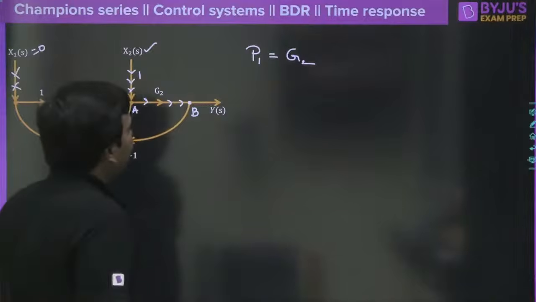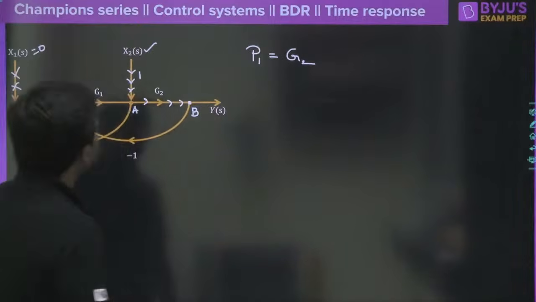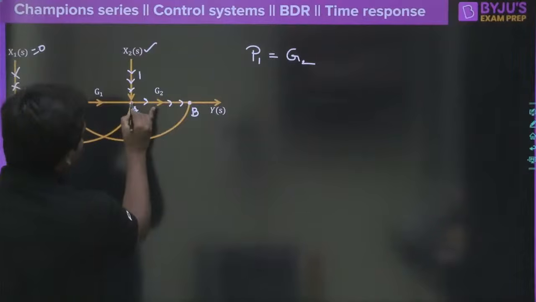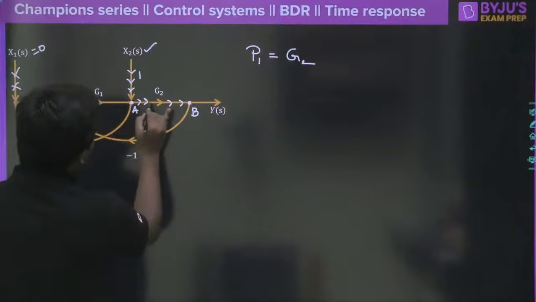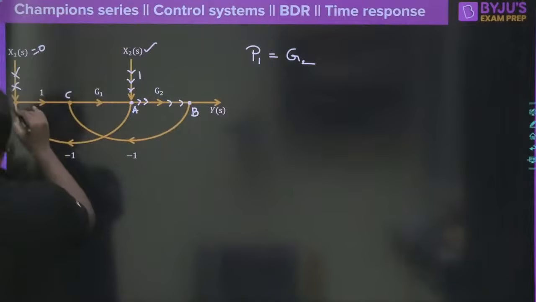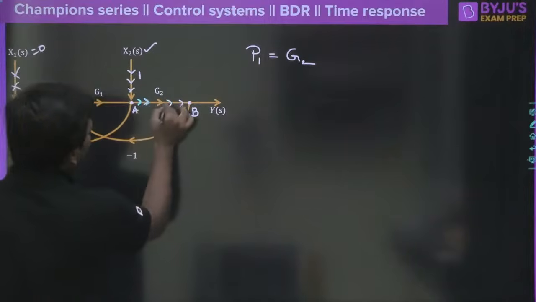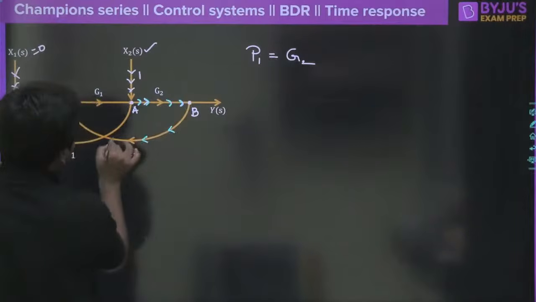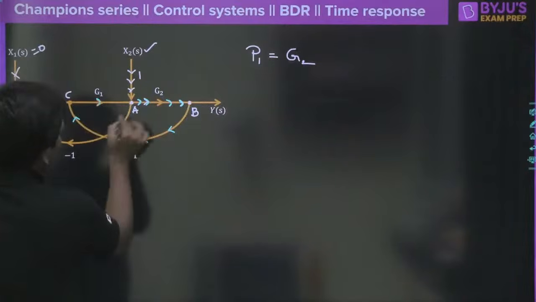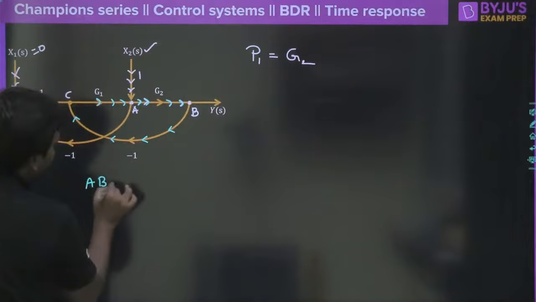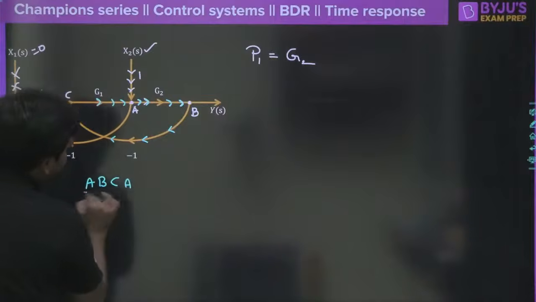Finished, right? Now tell me how many individual loops are there here. Start from A, travel to B, then C, and then come back to A, which frames a loop.